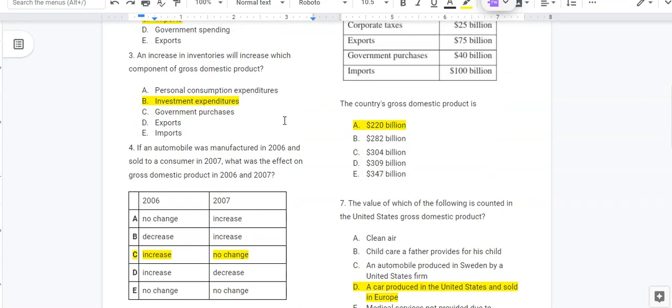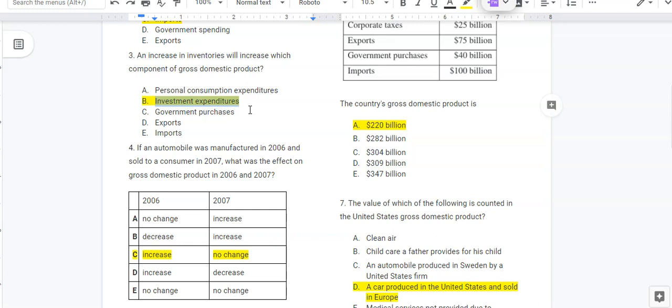Number three, investment, inventories count towards investment expenditures. You can kind of think about it as a business buying their own products. So when, say, a car company produces a bunch of cars in 2019, we're going to count those cars in GDP when they're produced in 2019.